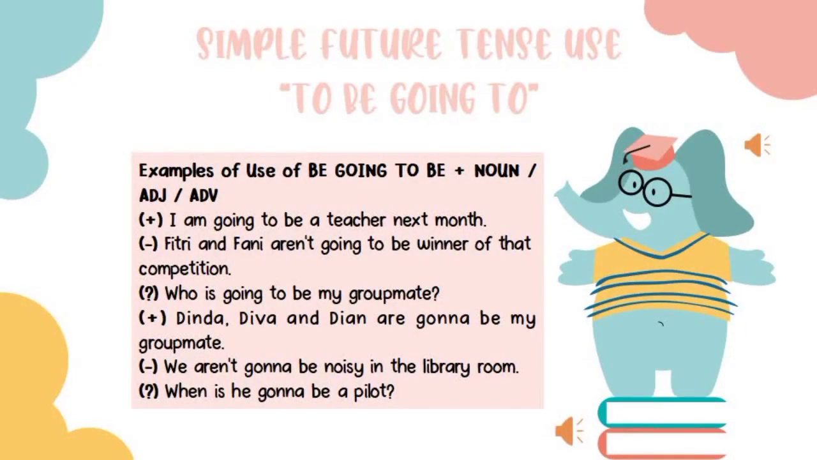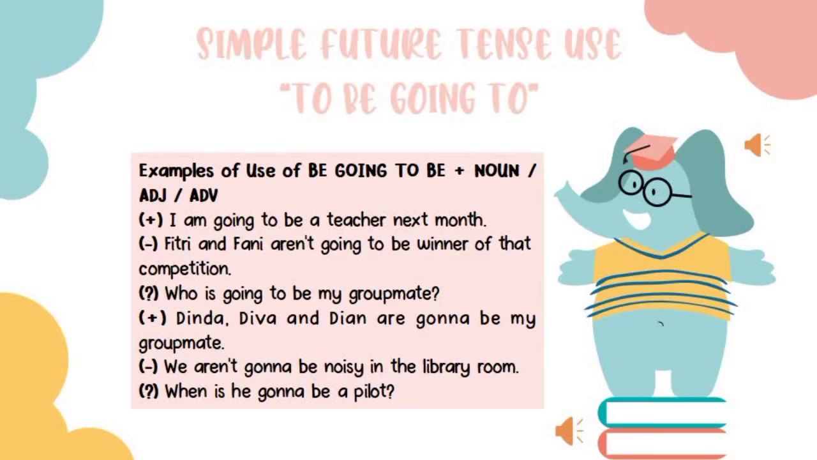Next, these are some examples of simple future tense in the form of a nominal sentence. First, the examples of using be going to be plus noun, adjective, or adverb. The positive sentence: I am going to be a teacher next month. The negative sentence: Fitri and Fanny are not going to be winners of that competition. The interrogative sentence: who is going to be my group mate?